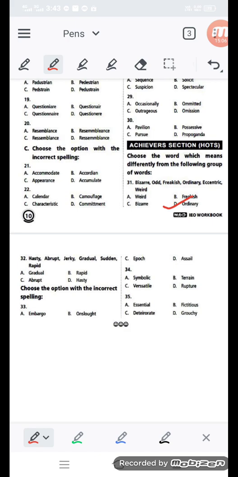Hasty, abrupt, jerky, gradual, sudden, rapid. And here which option is coming? 32. Like gradual. Gradually means slowly.